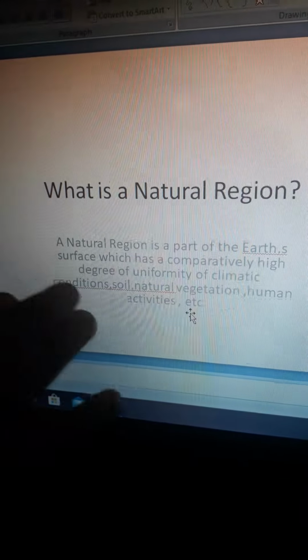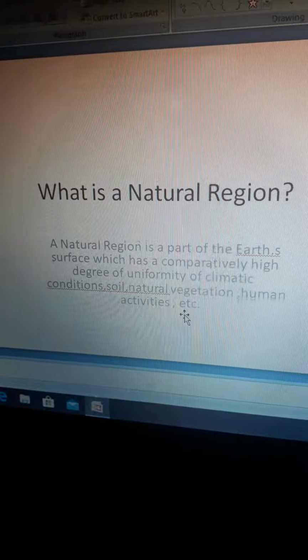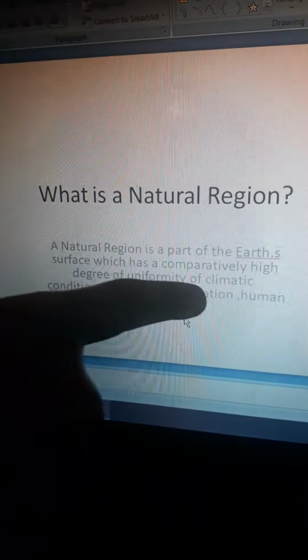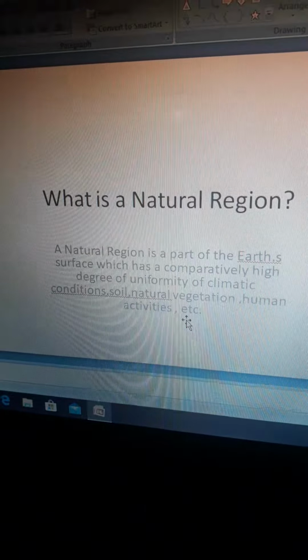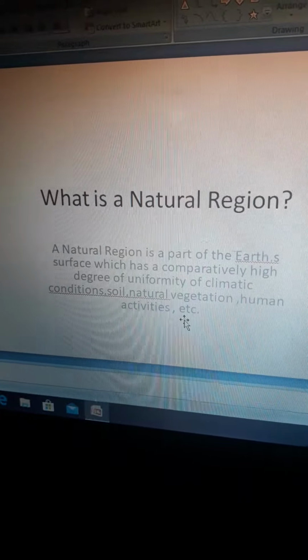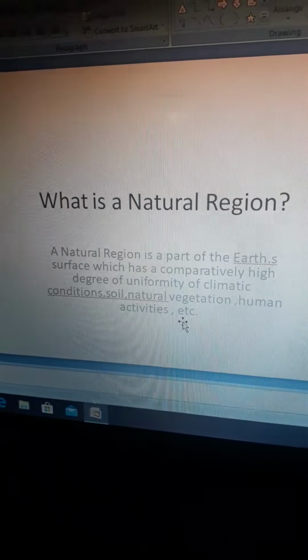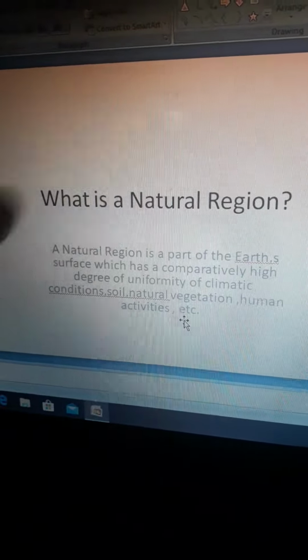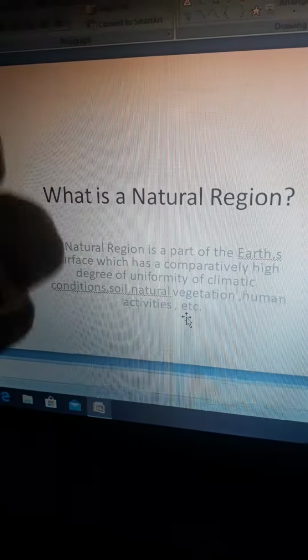That means if I talk about a particular natural region, or a part of the Earth, there would be a uniform climate, the soil would be the same, natural vegetation would be the same, human activities would be the same. So basically a natural region would be a homogeneous unit.